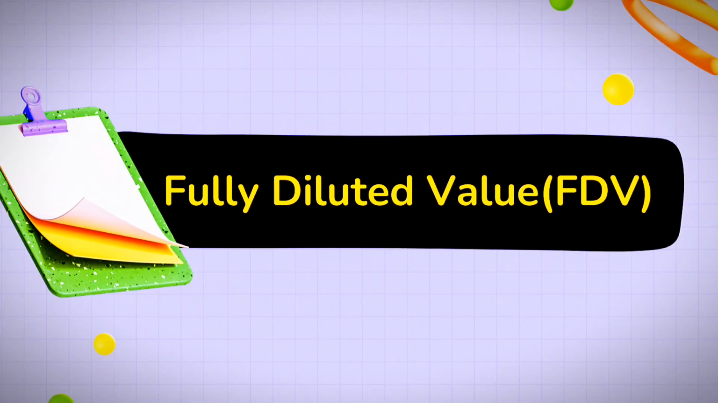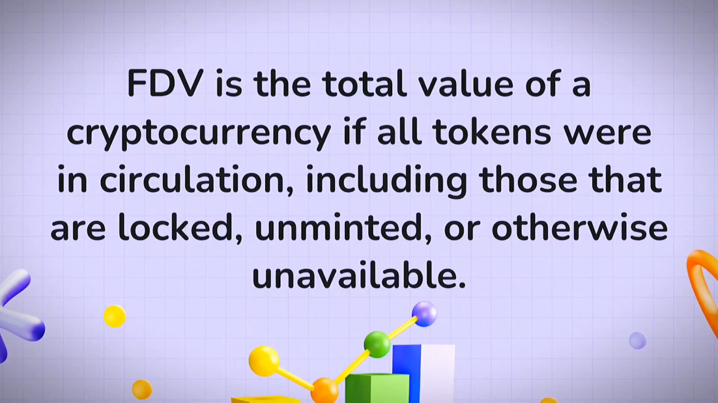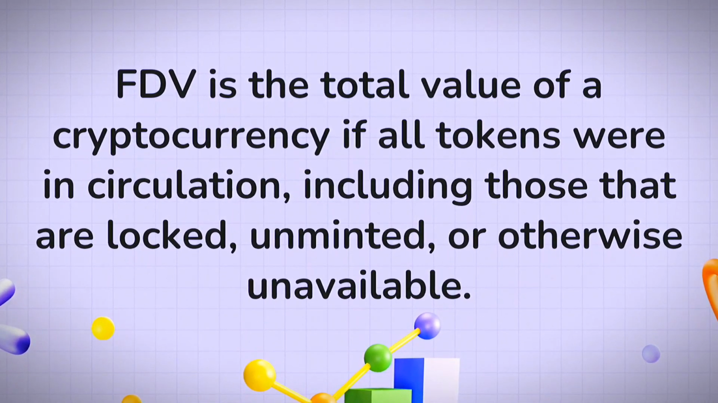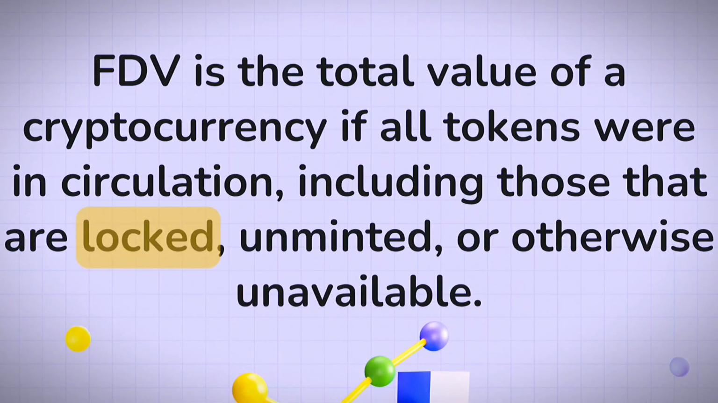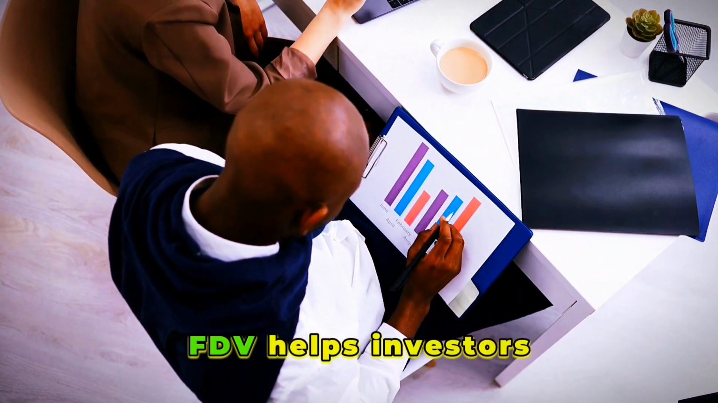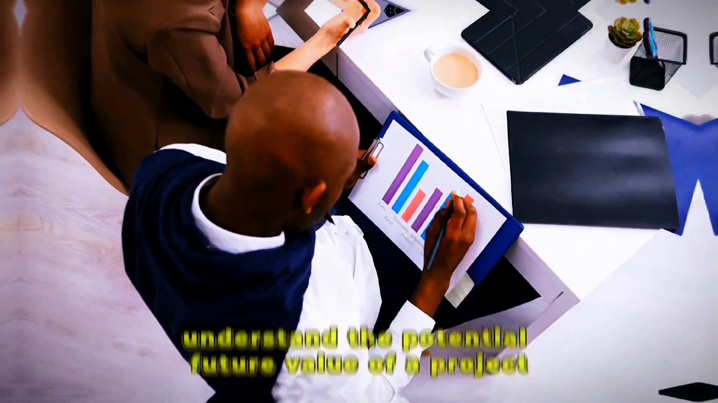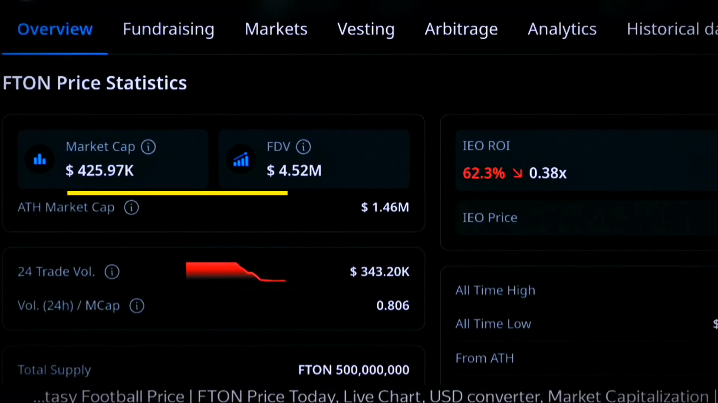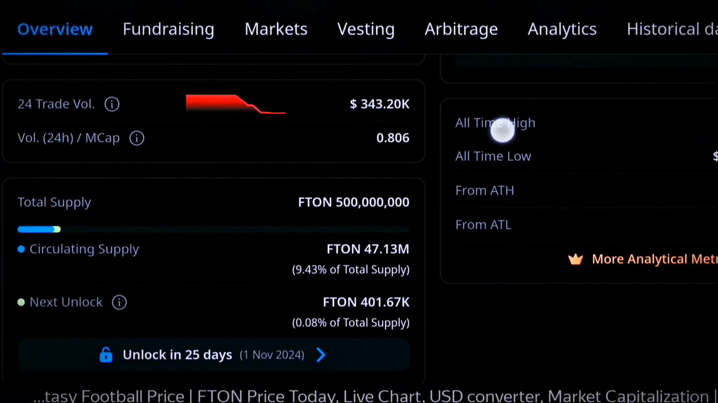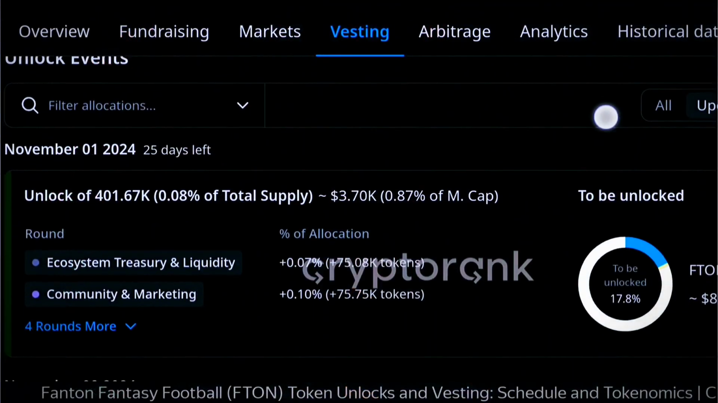Fully diluted value (FDV) is the total value of a cryptocurrency if all tokens were in circulation, including those that are locked, minted, or otherwise unavailable. FDV helps investors understand the potential future value of a project. A massive difference between FDV and market cap can indicate the potential for token dilution, which might affect the price once more tokens are released.